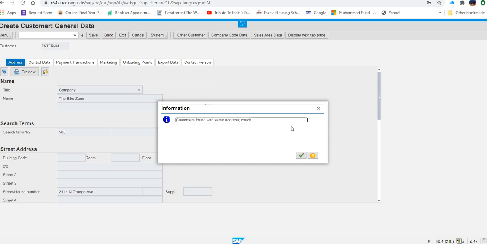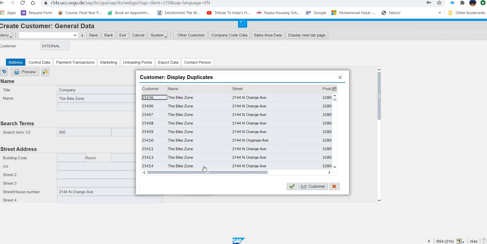Because we have been using this exercise for teaching for the last 6, 7 years, and the data is given in the exercise. So you may find thousands of customers with the same details. The only thing that will be different is the customer ID, and that matters. So don't worry if you receive this message. To tackle it, you will just click yes, continue.